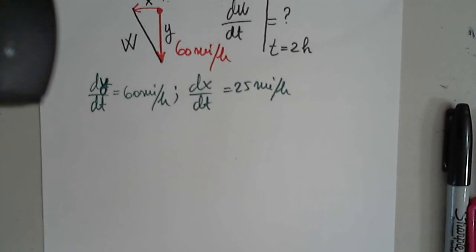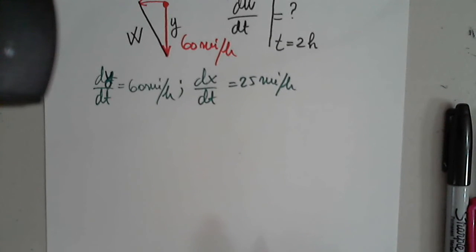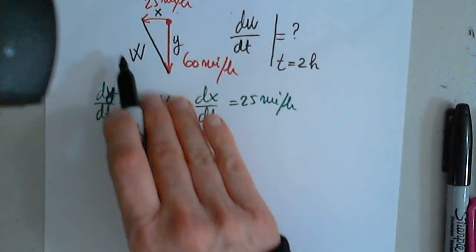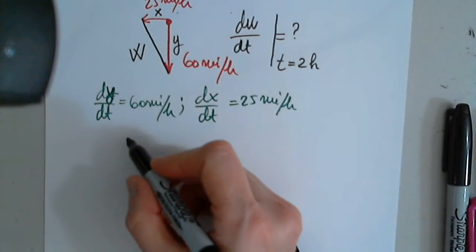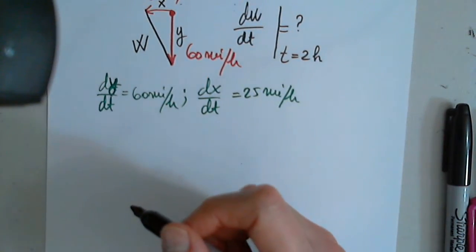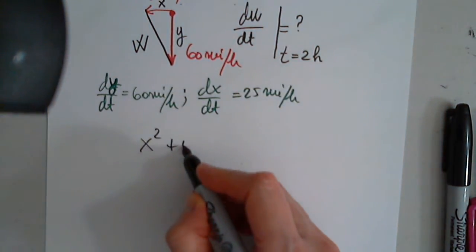We got distance and we got time. Right. Anything we can write with these three? Can you use the Pythagorean theorem? Thank you very much. How do I write it? Excellent, Jordan. Thank you. x squared plus y squared equals w squared.